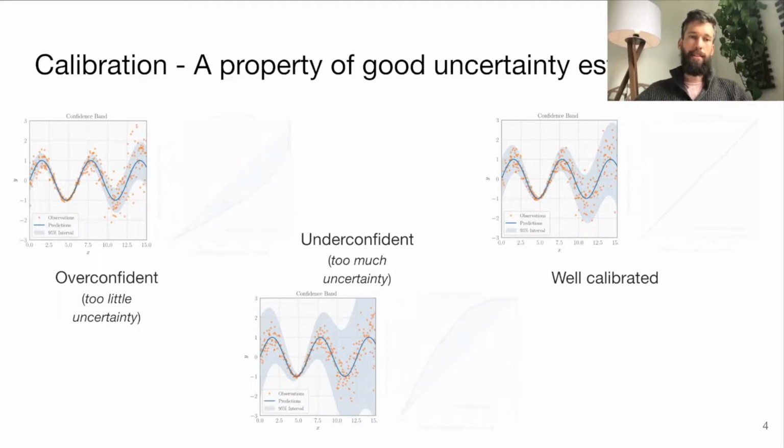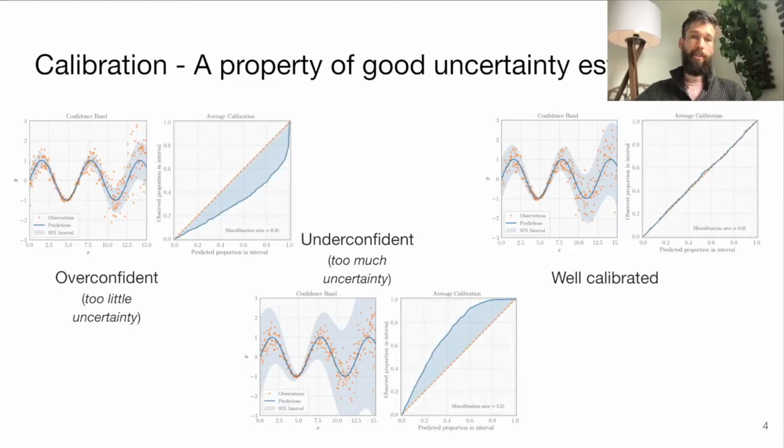So we generalize this from just being about 95% confidence intervals to being sort of an average over all confidence intervals. To understand this calibration graph, maybe look at the first one up here, the average calibration, and then look at the x-axis called predicted proportion in interval. Maybe look at it at around 90%. You'll see that the x-axis at 90 corresponds to y-axis at 0.6, which is the observed number of points in the interval.